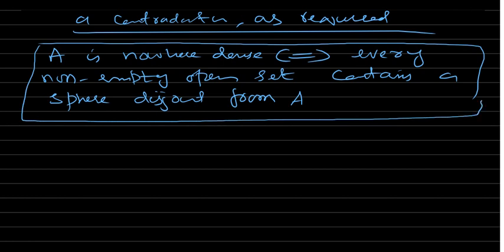In fact you will use this statement in the Baire category theorem. So these were some equivalent forms of nowhere dense sets.